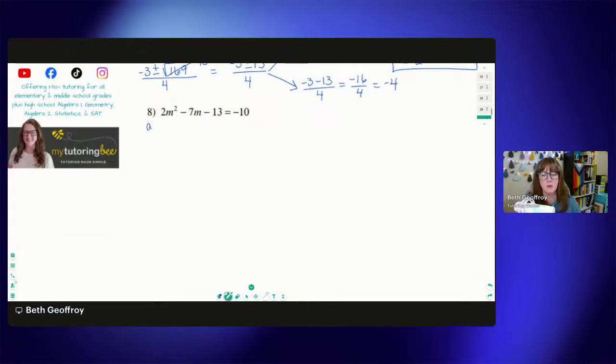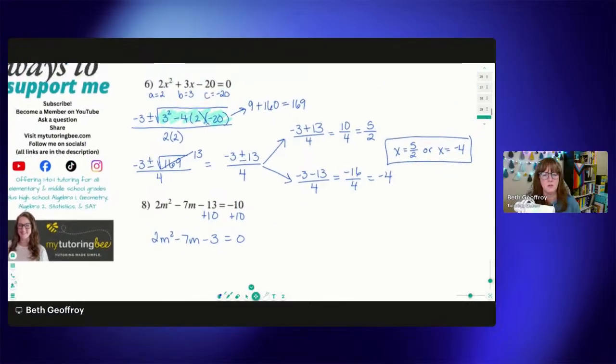So let's go ahead and label our A is 2, B is -7, and C is negative. Oh my goodness, I almost didn't do this step. We don't want this -10 right here. We want it to be equal to 0. So we are going to add 10 to both sides of the equation, giving us 2m squared minus 7m minus 3 equals 0.